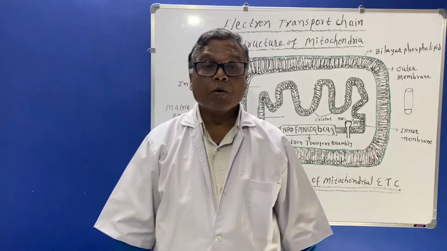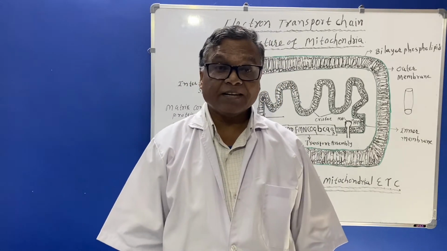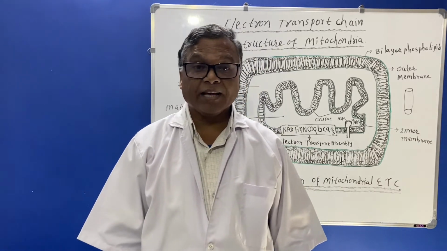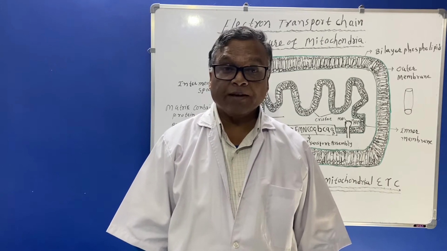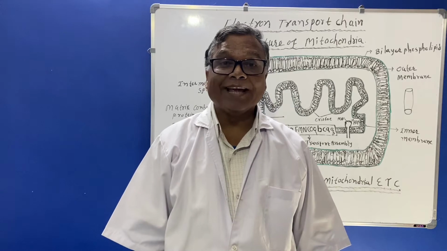Lastly, there will be oxygen, which combines with this reducing equivalent and forms water by giving the energy in the form of ATP.